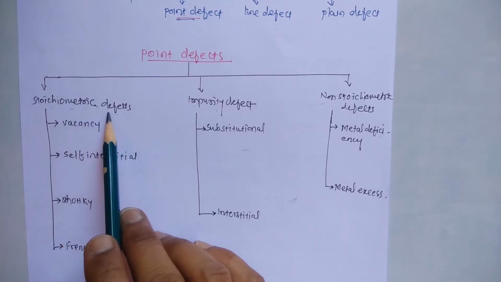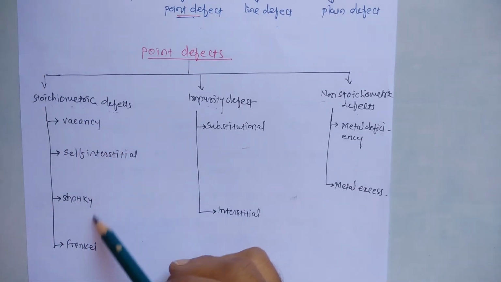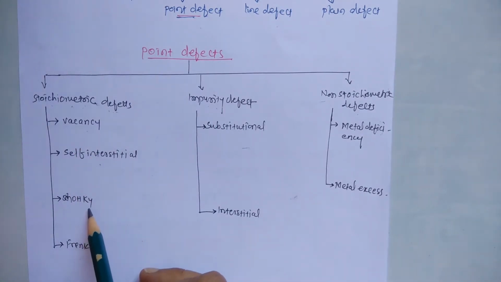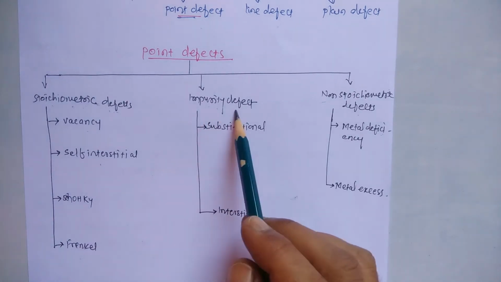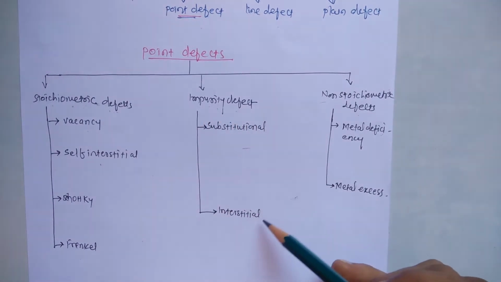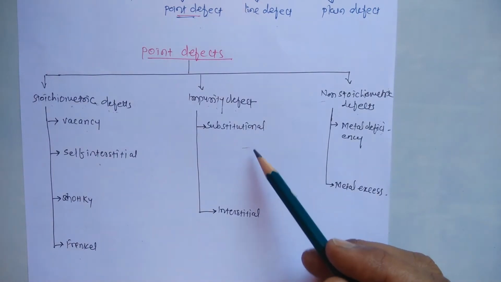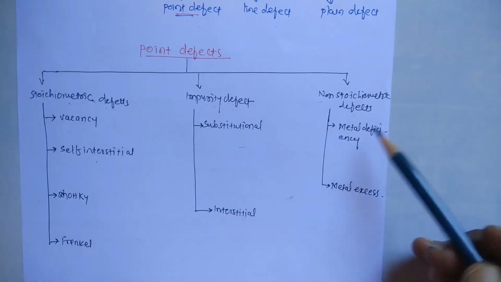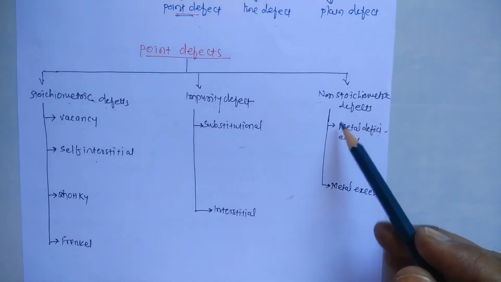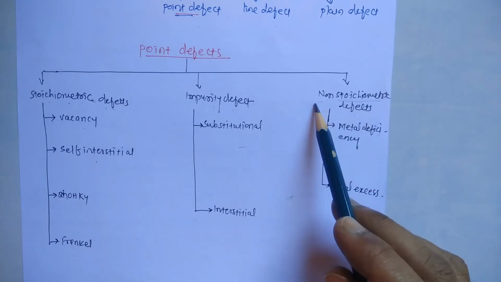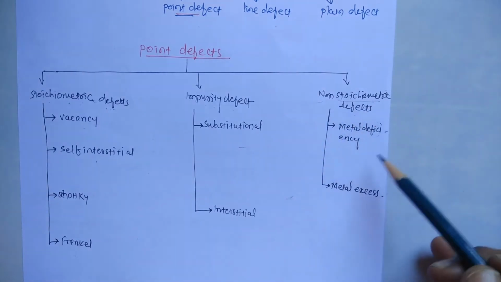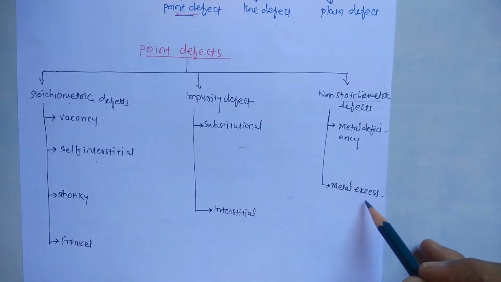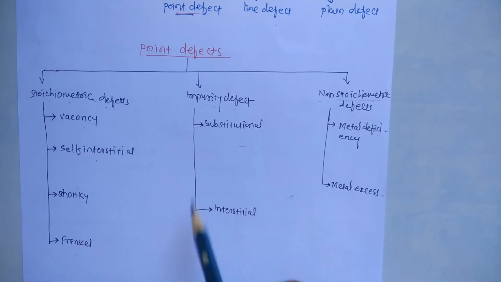Now, stoichiometric defects are also of four types: vacancy defect, self-interstitial defect, Schottky defect, Frenkel defect. Impurity defect is of two types: substitutional impurity defect or interstitial impurity defect. Now, the next is non-stoichiometric defect. Here stoichiometry is not maintained, that's why it is a non-stoichiometric defect. This is also of two types: metal deficiency defect and metal excess defect. Okay, let us see one by one.